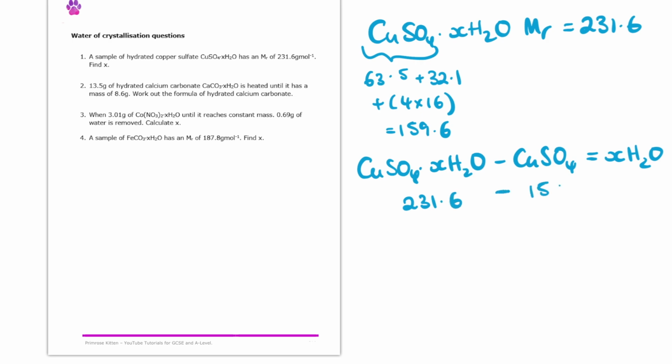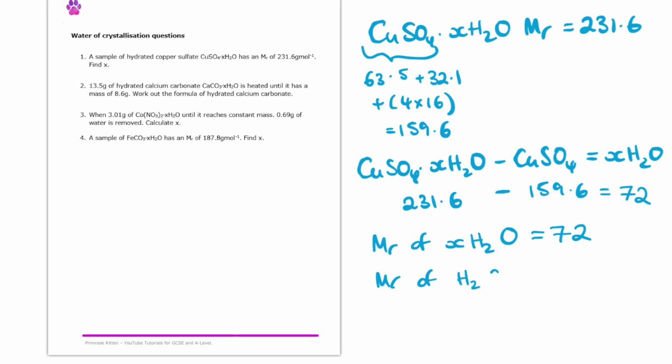So if we think about that using the numbers that we have, we end up getting the MR of this XH2O, and we see that that gives us 72. So we know now then that the MR of the XH2O is 72. We also know that the MR of just one H2O, just regular H2O, is 18. So we can see how many of these waters there are in this crystal by taking the 72 and dividing it by the 18. And that gives us 4. So in this case, X, the number of waters of crystallization, is equal to 4.